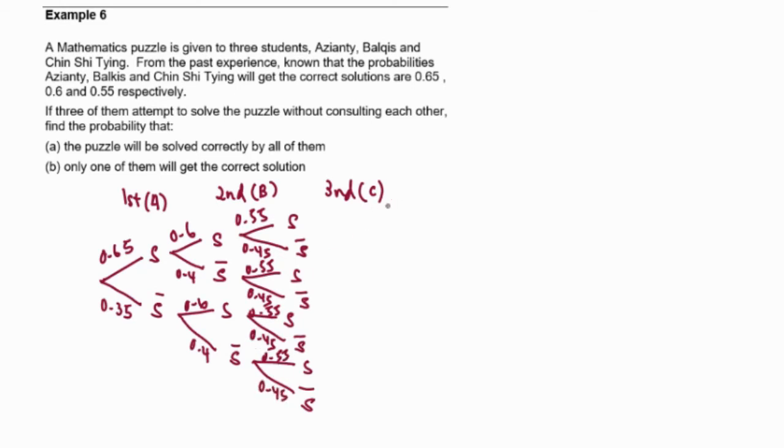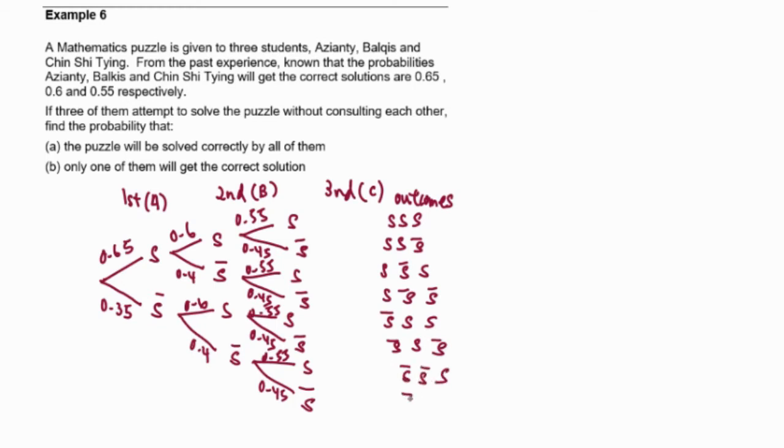So here are our outcomes. We can see here it will be S, and then for this it will be S, not S. Here it will be S, not S, and then S, not S, and then not S, and then this is not S, not S, and then here will be not S, and lastly, not S, not S.